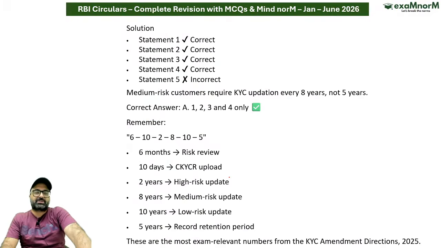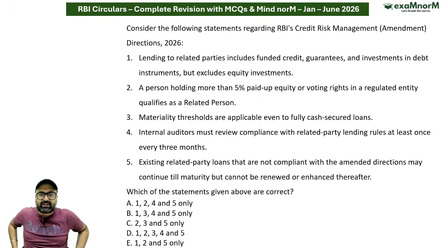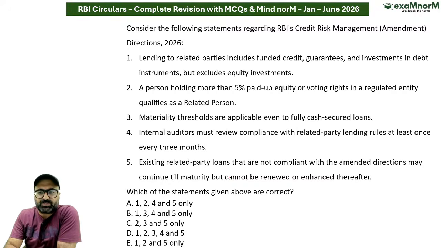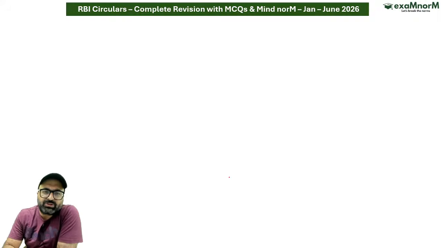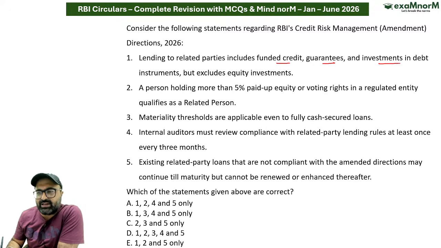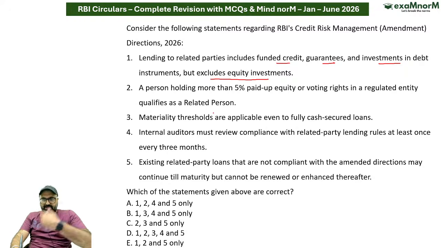Moving on to the next question. अगला question क्या कहता है? The next question is related to RBI's credit risk management. So with respect to RBI's credit risk management, what all points have been discussed? So in this particular case, lending to the related parties includes funded credits, guarantees and investment in debt instruments but exclude equity investment. ये क्या है?